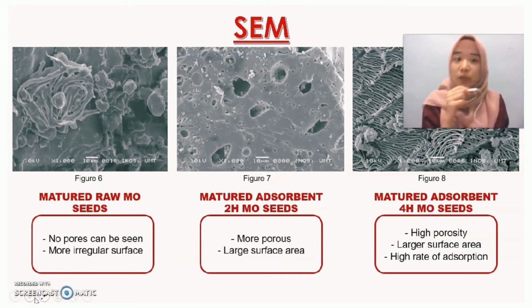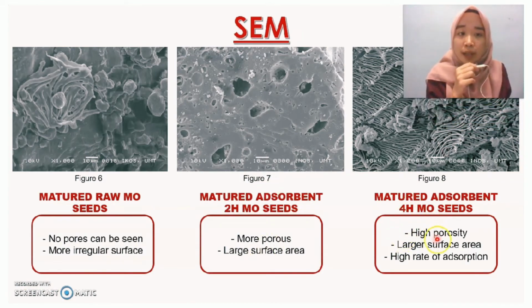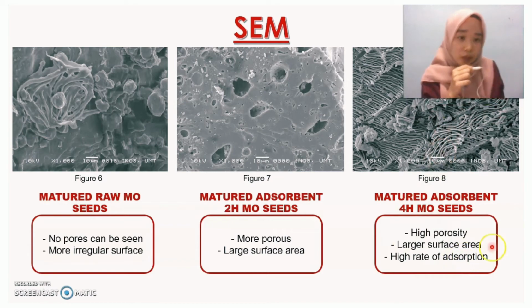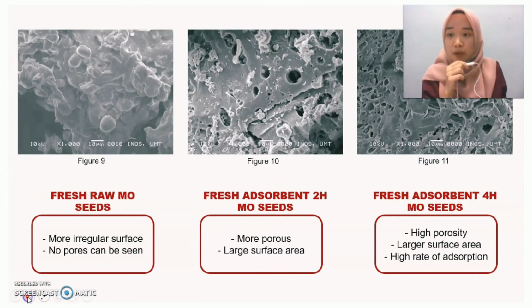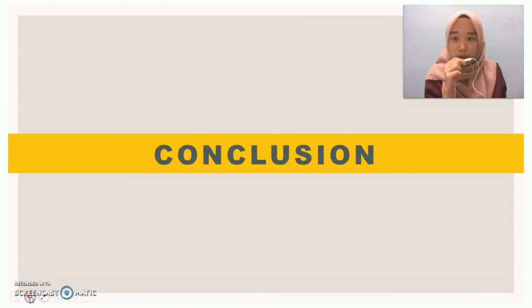In the SEM result, we can see here that the mature adsorbent seeds for 4 hours have the highest porosity and the largest surface area, thus giving the highest rate of adsorption compared to the raw and adsorbent with 2 hour impregnation time. Fresh Moringa oleifera seeds for 4 hours also have the highest porosity and the largest surface area, thus giving the highest rate of adsorption compared to the raw and adsorbent with 2 hour impregnation time.